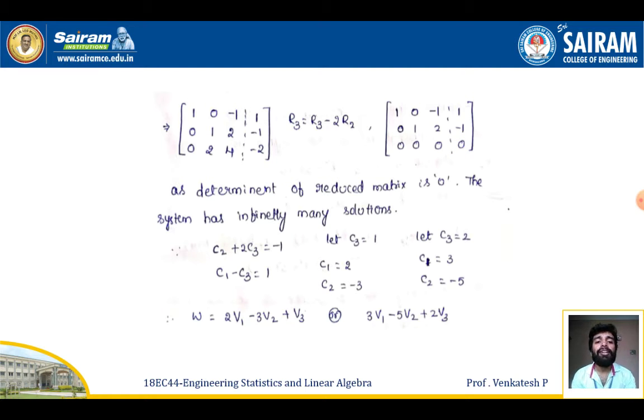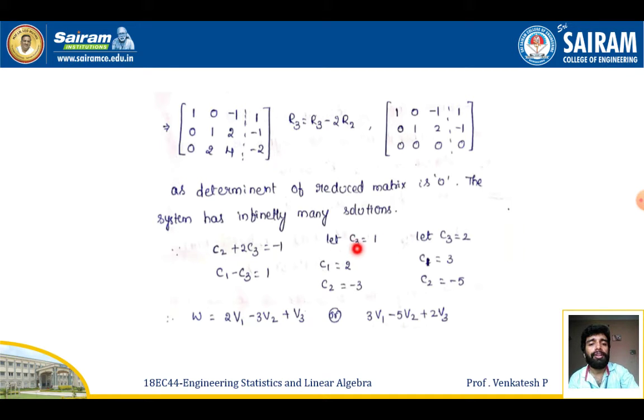Now we can see that the last row is zero, so it is in echelon form. Now I can easily find the constant values c1, c2, c3. From the equations I get c2 plus 2 c3 equal to minus 1, and also c1 minus c3 equal to 1. From these conditions, let me choose an arbitrary constant: I choose c3 equal to 1.